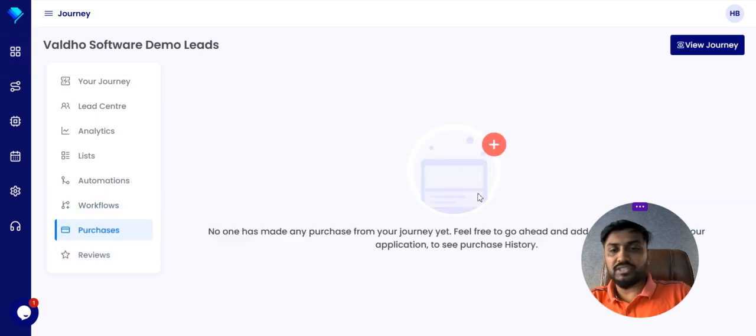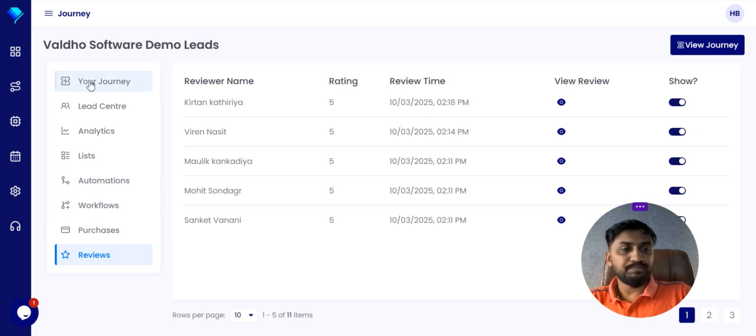Here are the purchases. All the purchases you will see here once you set up the Razorpay account and you want to sell a digital product or maybe low ticket items. You want to sell a 99 rupee workshop or a webinar. You can get all the payment statistics over here, and you can manage your revenue here.